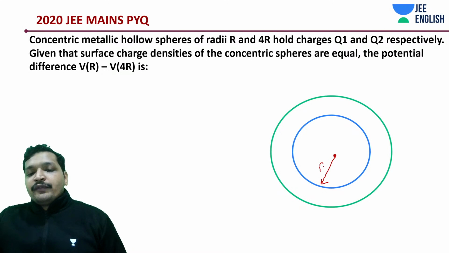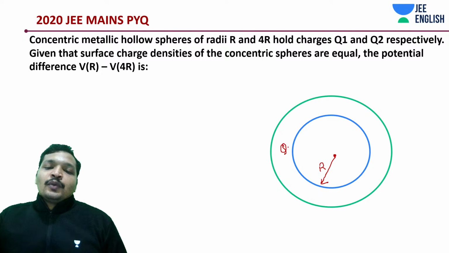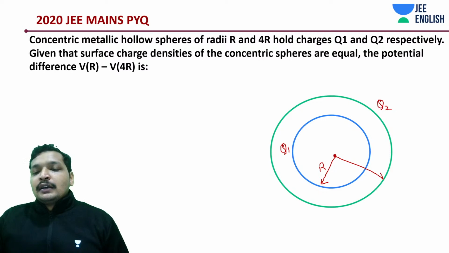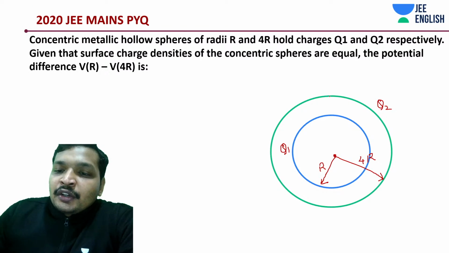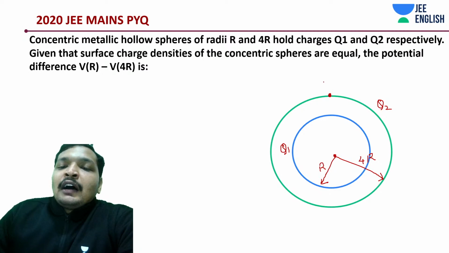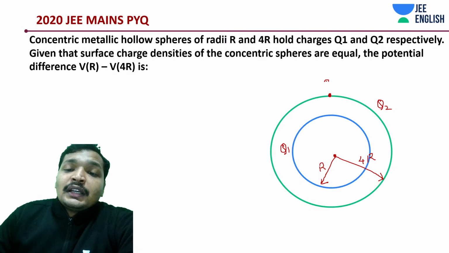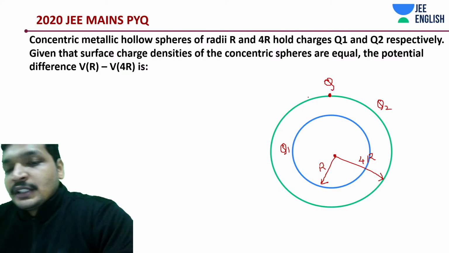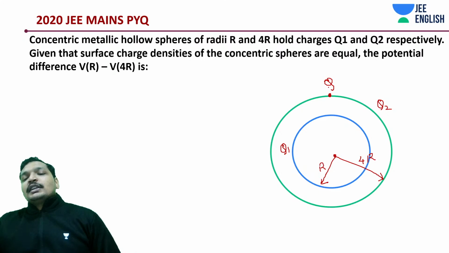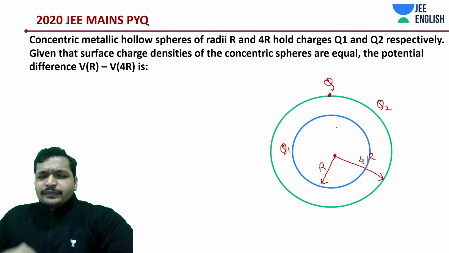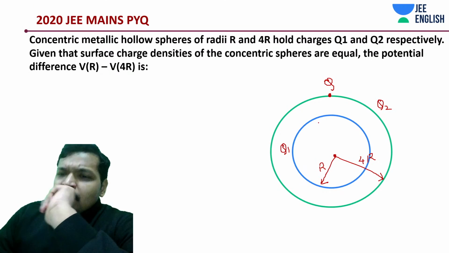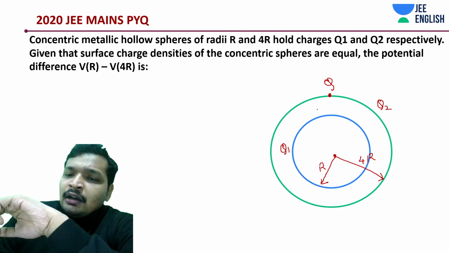Okay. Very important. R, Q1 and Q2, and this is 4R. And what do we need to assess? We need to assess at some point 4R. Let's call this not Q this time because we already have Q, but just call it point Q. It's not charge Q, it's point Q. Now the thing is, for shell 1 and shell 2, it's going to be different.